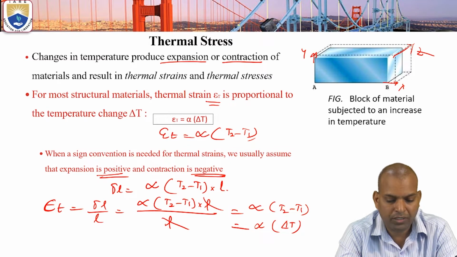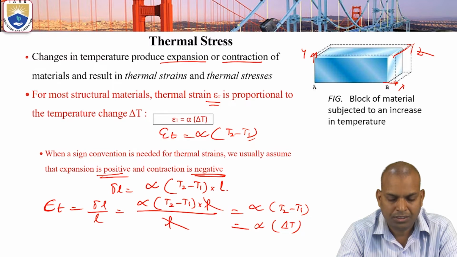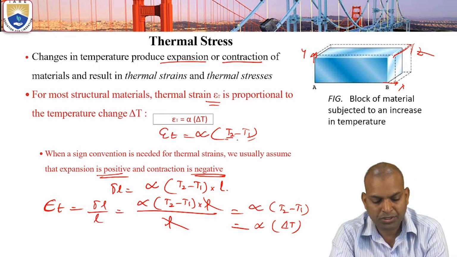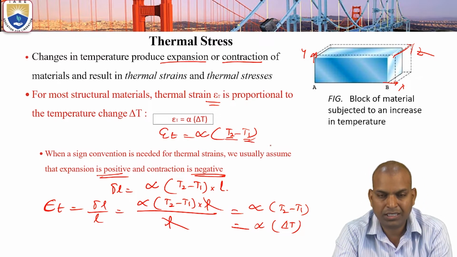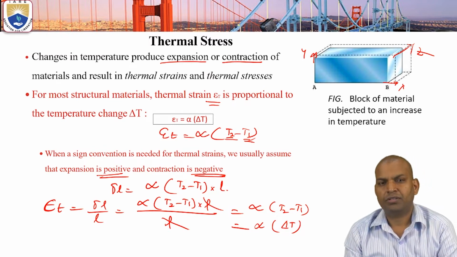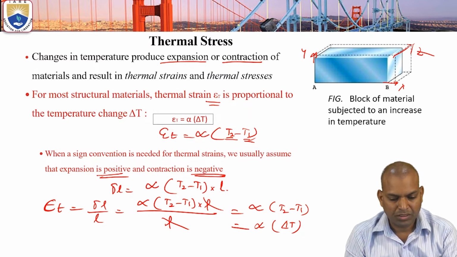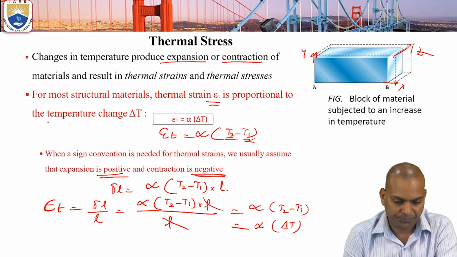Here, alpha means the coefficient of thermal expansion, or coefficient of linear expansion. T2 is the raised final temperature, T1 is the initial temperature, and the difference of final and initial temperature is known as the temperature change.